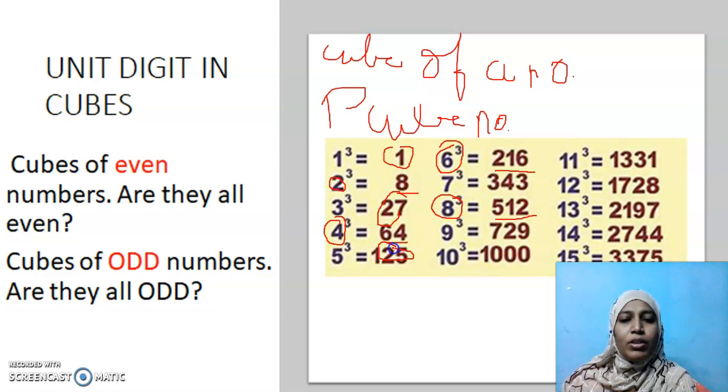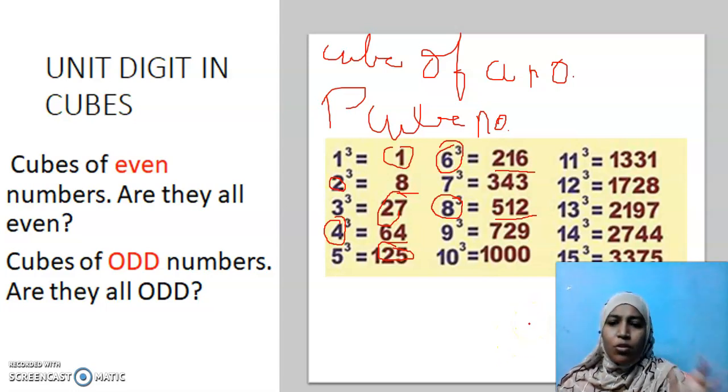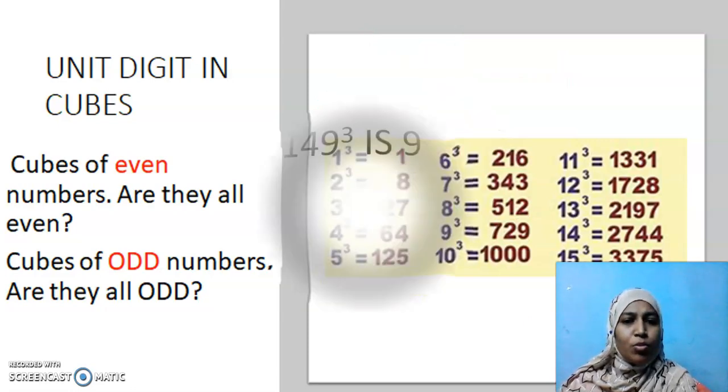So they may ask a question: the cube of an even number is dash. In the options they may give us odd, second option even, third option maybe odd, maybe even. They may just confuse you with options. You should be sure that the cube of an even number is always even. The cube of an odd number is always odd. This is the first property.